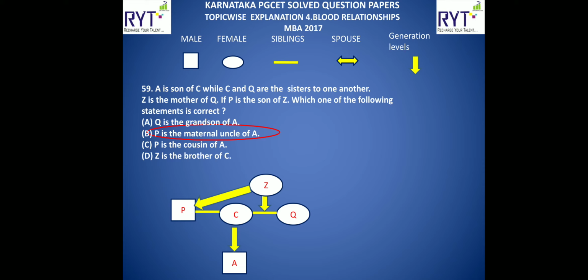Which one of the following statements is correct? Q is the grandson of A? No, false. P is the maternal uncle of A? Yes, possible, because A's mother is C and C's brother is P. So P is the brother of C, who is actually the mother of A. So P is the maternal uncle of A, which is the correct answer. If you still want to have a look at the next options, P is the cousin of A, not possible. Z is the brother of C, not possible. So option B, P is the maternal uncle of A, is correct.